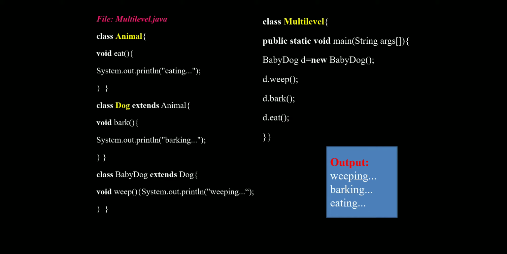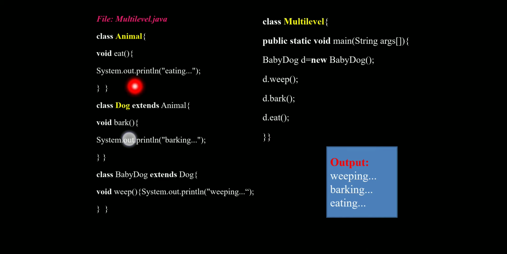Here the output is, from the weep method we print weeping, first one is weeping. From the bark method we print barking. Final one is eat.